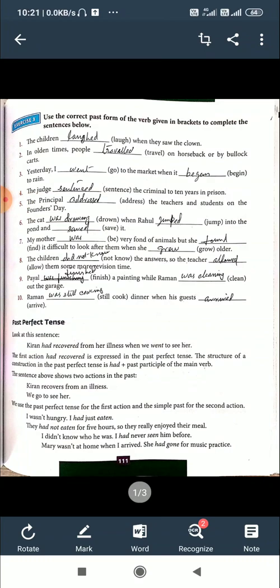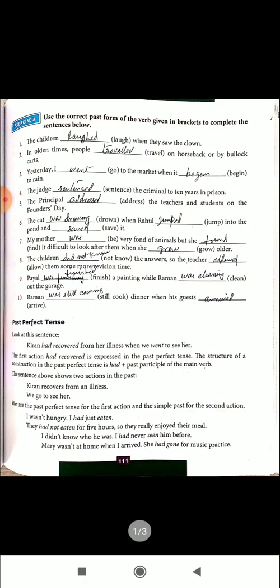In olden times, people traveled on horseback or by bullock carts. Yesterday, I went to the market when it began to rain. So the remaining exercise, I have given the answer and study it.